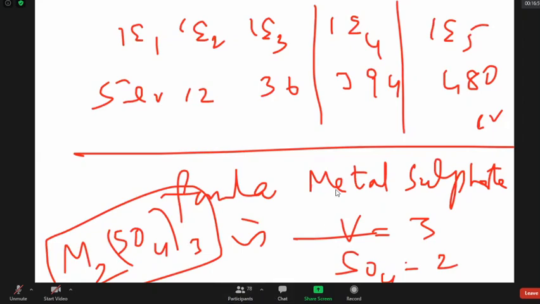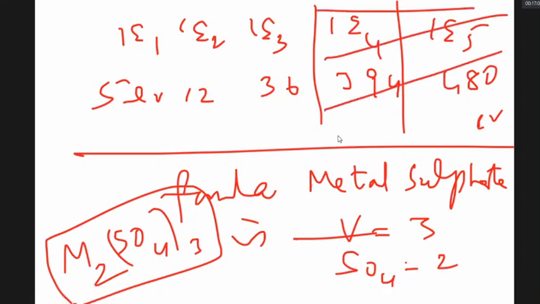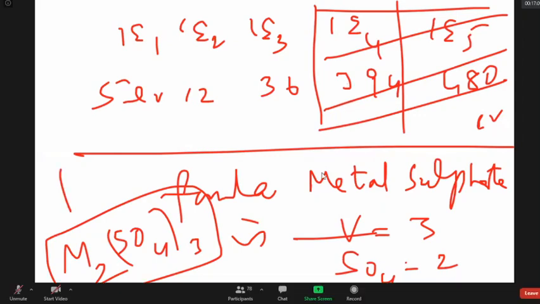Please observe where there is a sudden jump. Close at that area. The previous numbers indicate the valency. The valency of this element is 3. If the valency of M is 3, write it at the bottom of sulfate. Sulfate valency is always 2, write it at the bottom of M. The formula is M2(SO4)3.